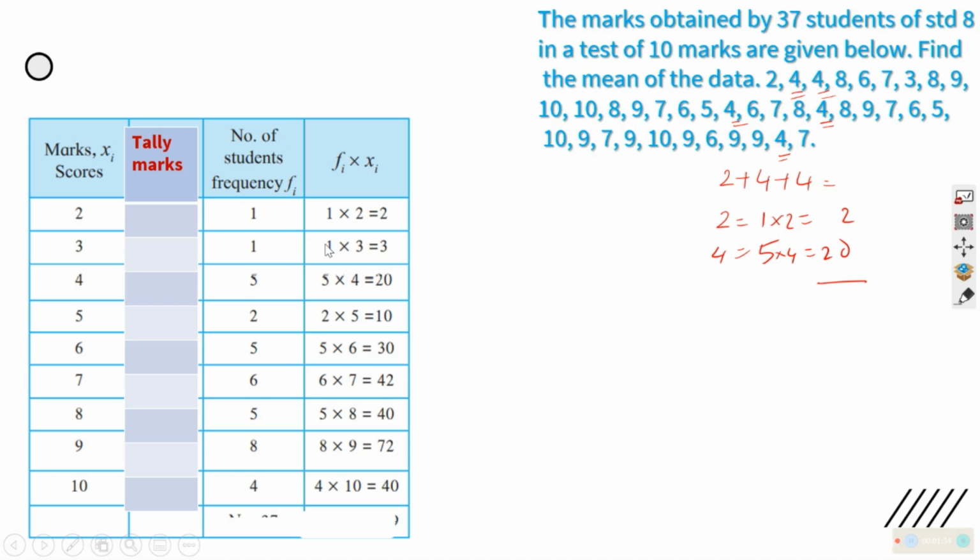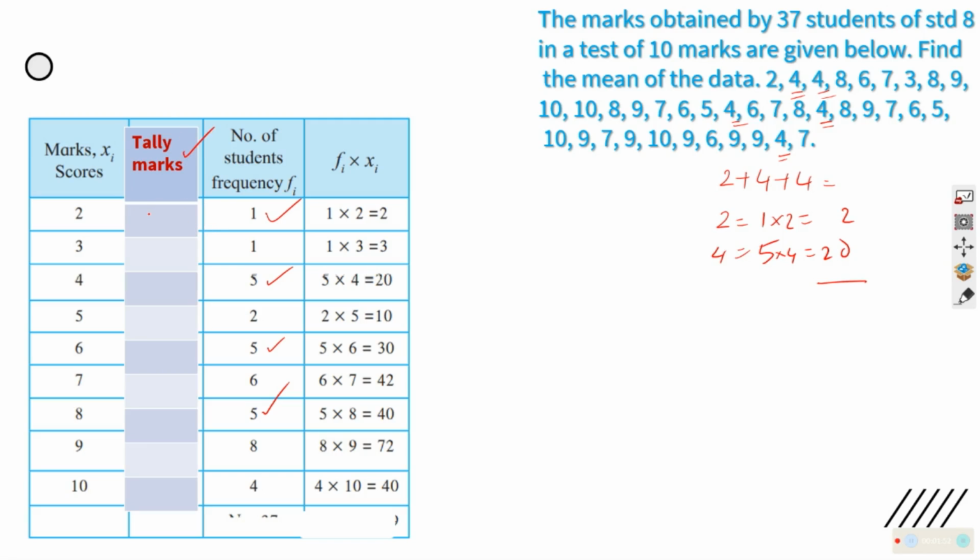In such a way that we have written how many 2's are there. There is only 1, 2. There are 5 4's. There are 5 6's. There are 5 8's. Then the concept of tally mark is there.